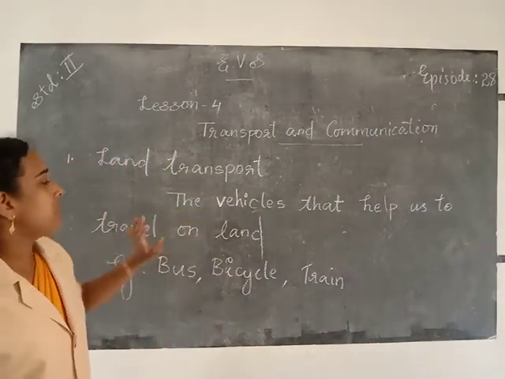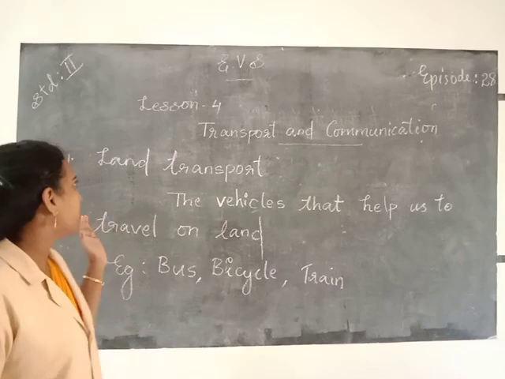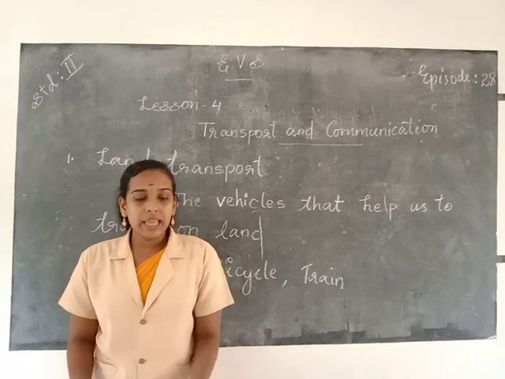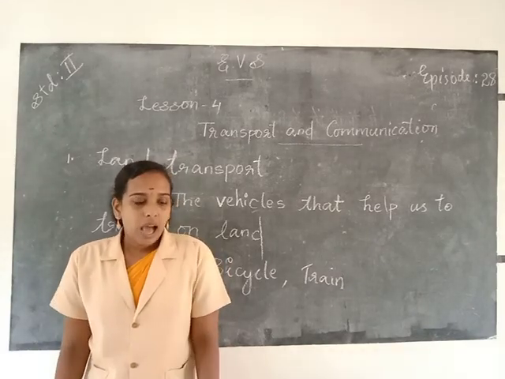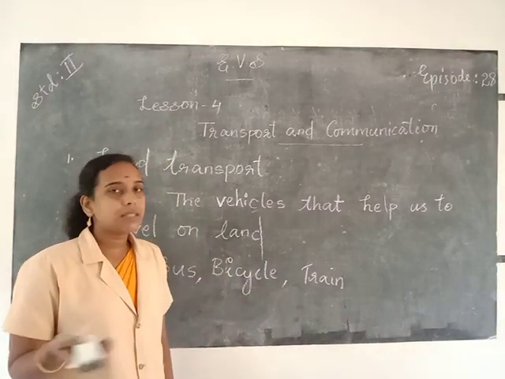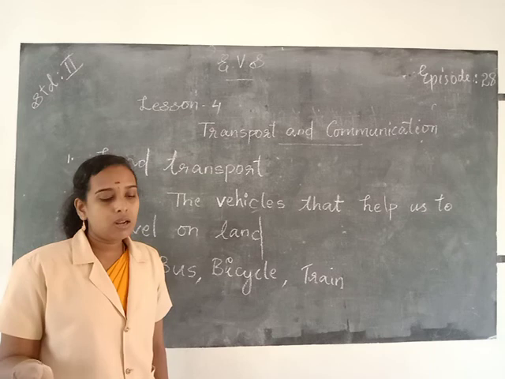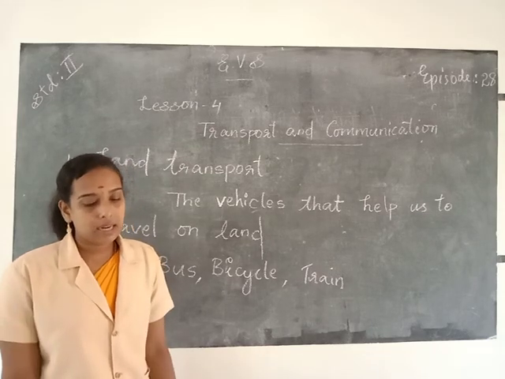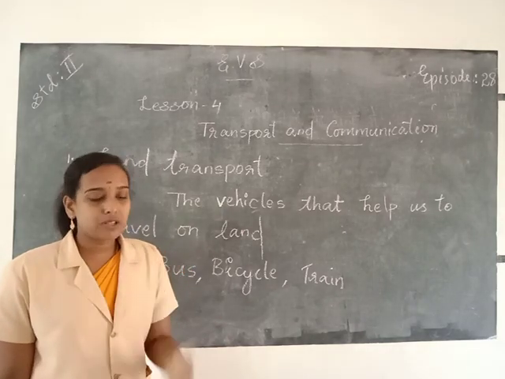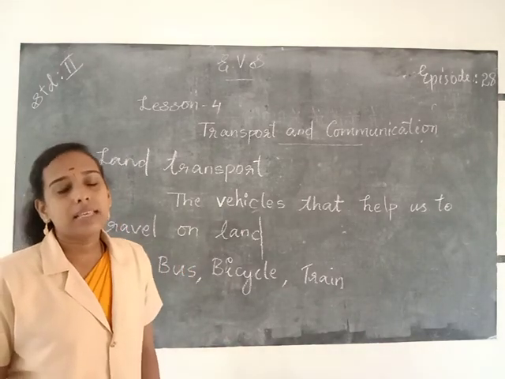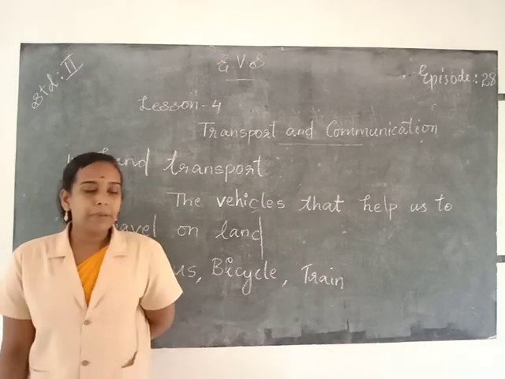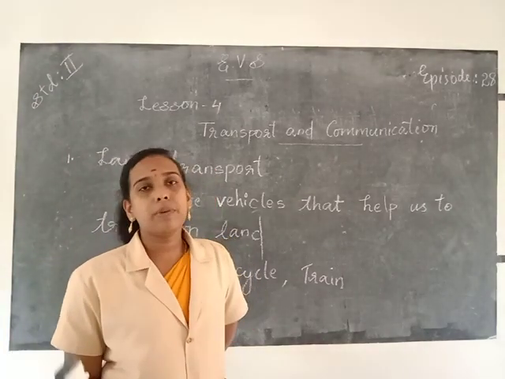So the vehicles that help us to travel on land are called land transport. Land transport helps us to travel on roads, rails and off-road tracks. In big cities and towns, people use different vehicles like bus, car, scooter, etc. to travel to another place. The vehicles that run on land run on fuels like petrol, diesel or CNG. CNG means compressed natural gas. And roads are built to ensure safe and easy movement of vehicles.